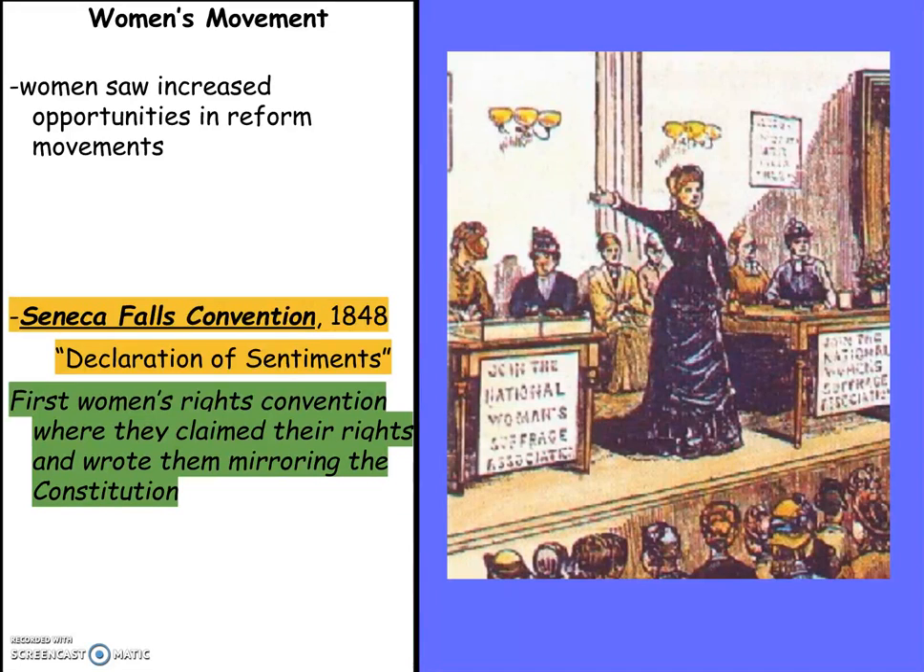But what they are going to do is write something called the Declaration of Sentiments. And this is going to mirror the Constitution and basically claim those same rights, saying, we hold these truths to be self-evident that all men and women are created equal. So again, pushing for those women's rights. Now what's interesting here is that this very first Women's Rights Convention was held in 1848, but we don't see the suffrage issue come to light until 1919.